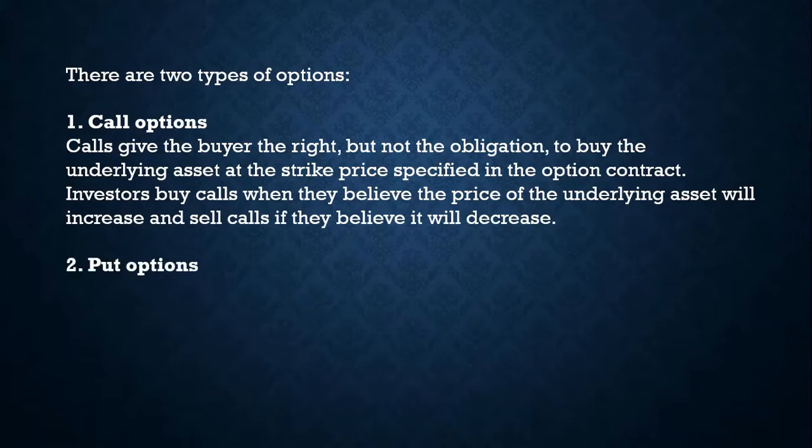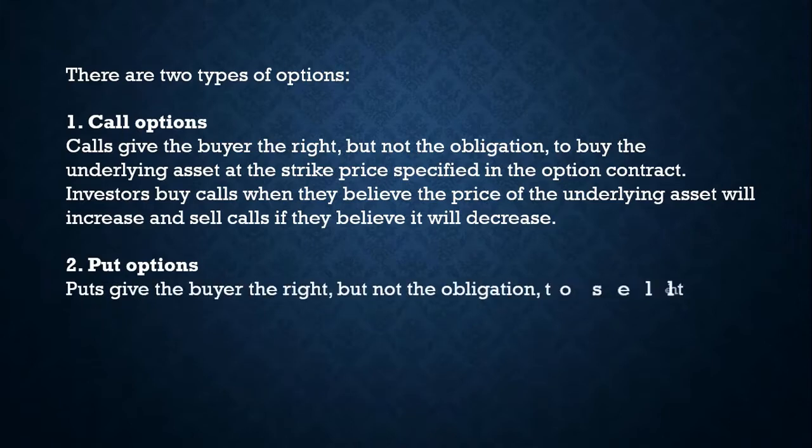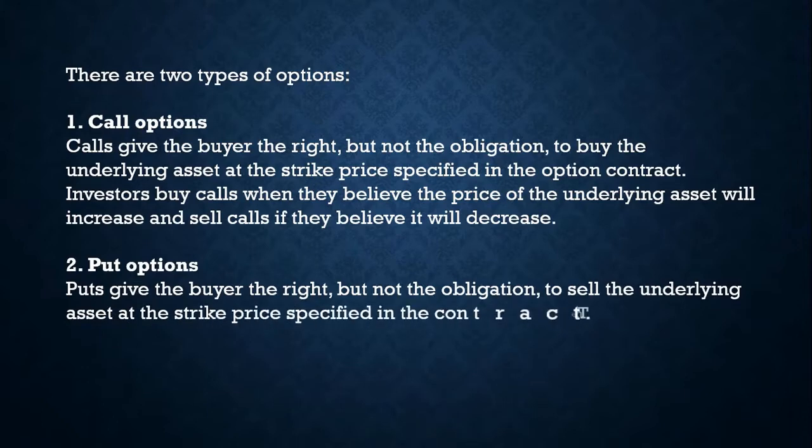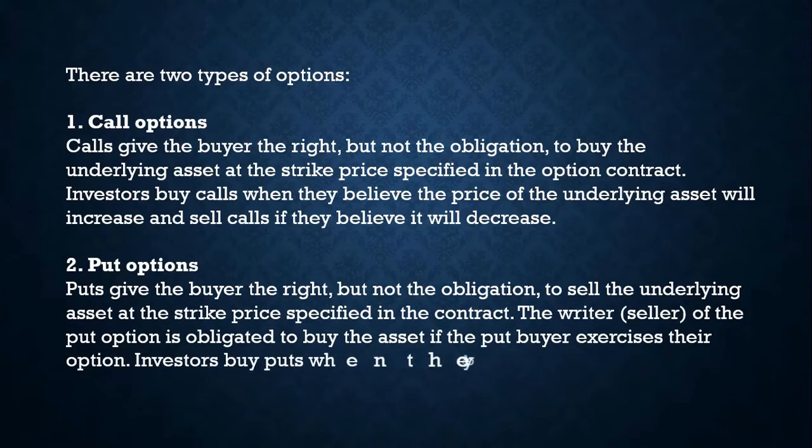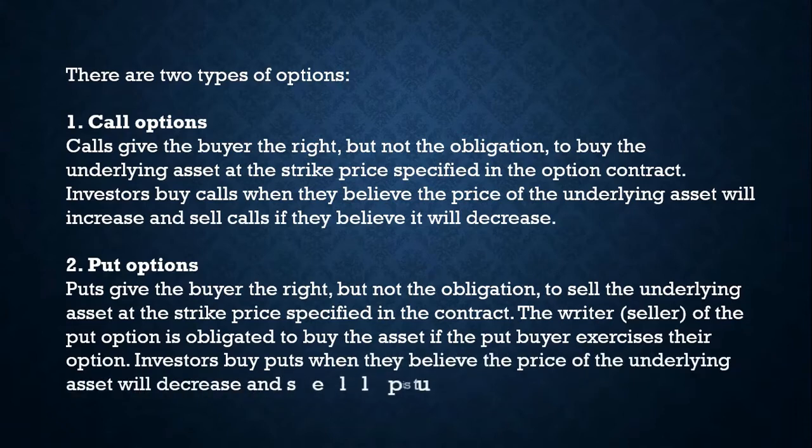Number two is put options. Puts give the buyer the right but not the obligation to sell the underlying asset at a strike price specified in the contract. The writer or the seller of the put option is obligated to buy the asset if the put buyer exercises their option. Investors buy puts when they believe the price of the underlying asset will decrease and sell puts if they believe it will increase.